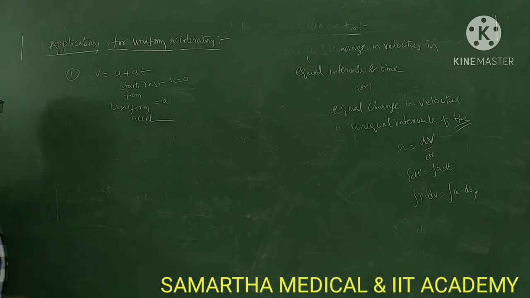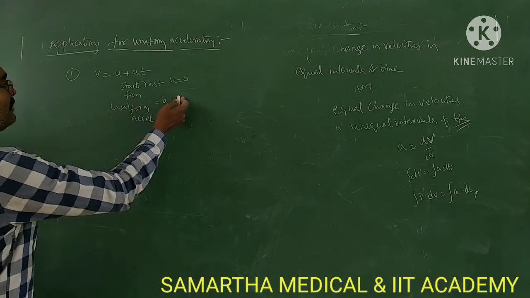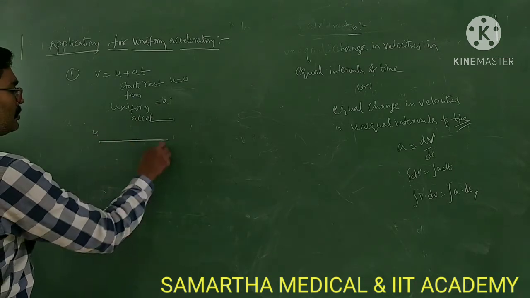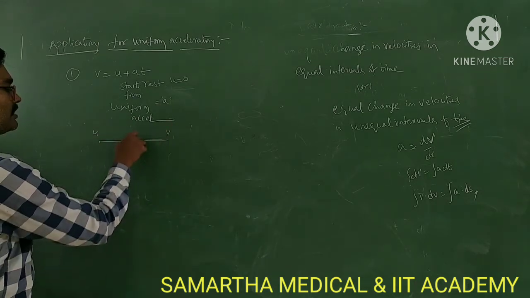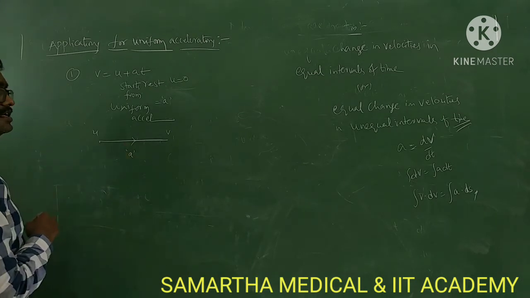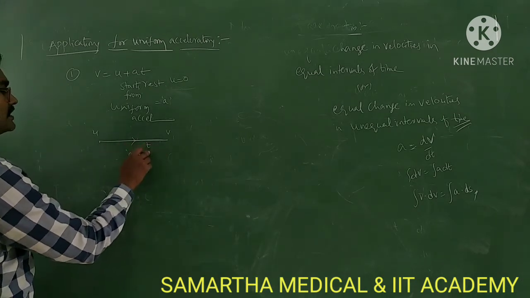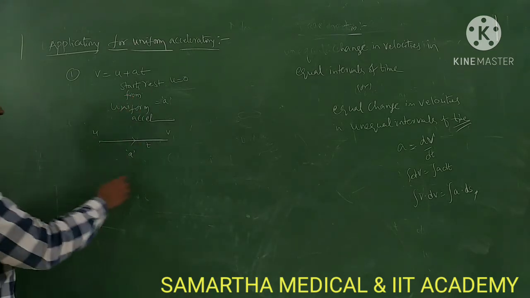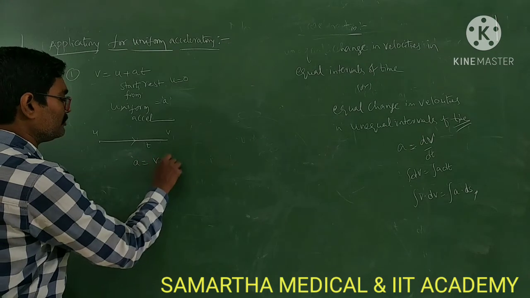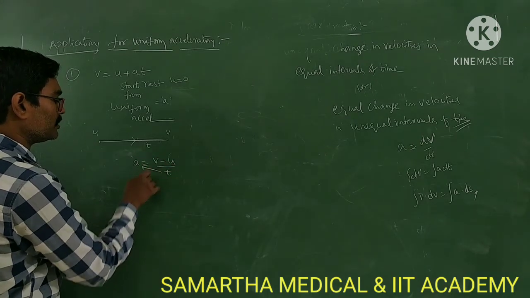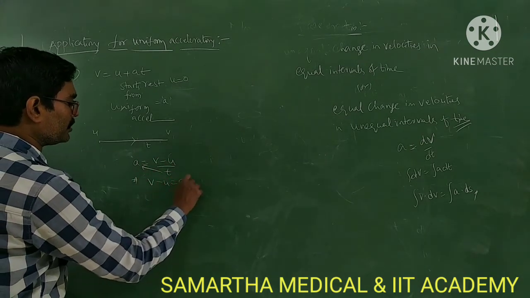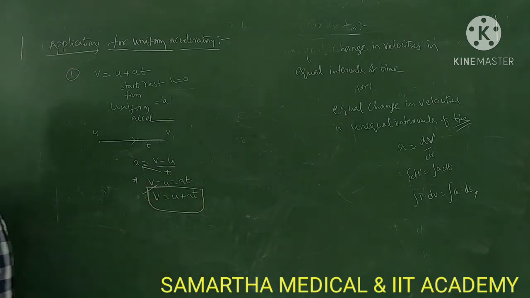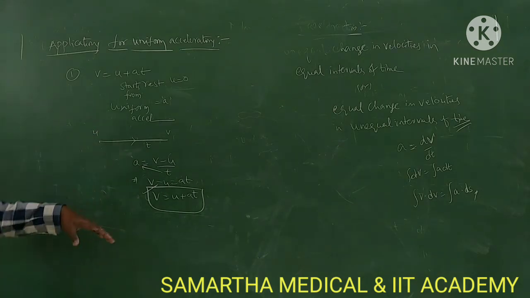A body started from u. After some time, if its velocity is v, definitely there will be a change in velocity in a particular interval of time. Then you can say that there is acceleration. a is equal to (v minus u) by t. From this only you got this equation. Cross multiply it: v minus u is equal to at, so v is equal to u plus at. You might have known that. This is the normal method of derivation.